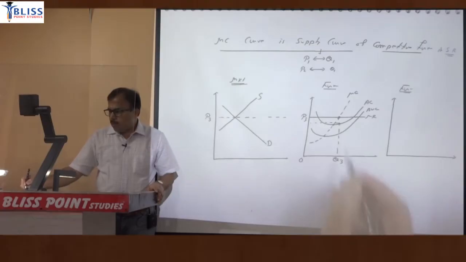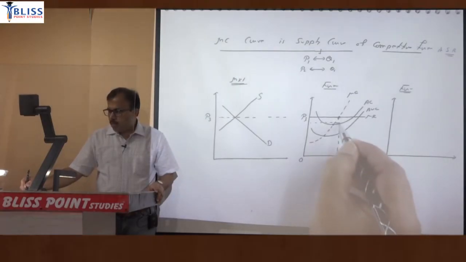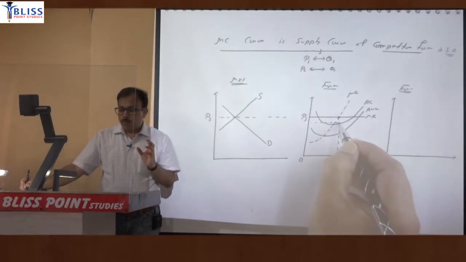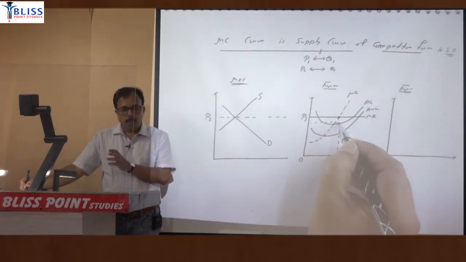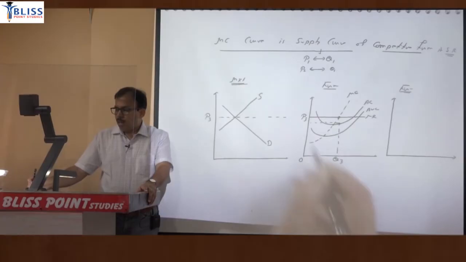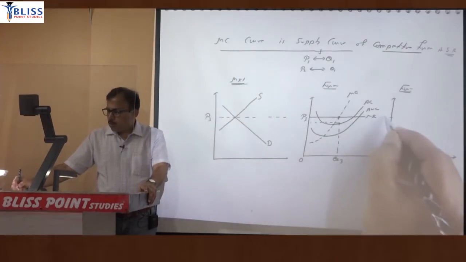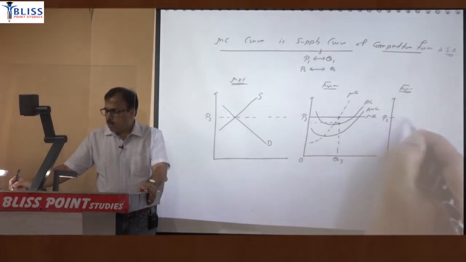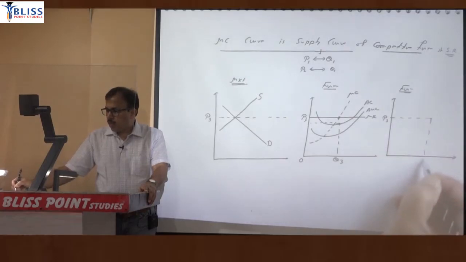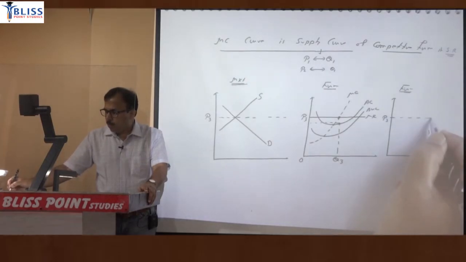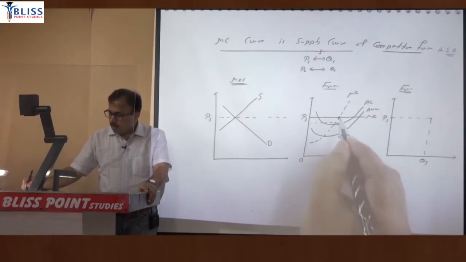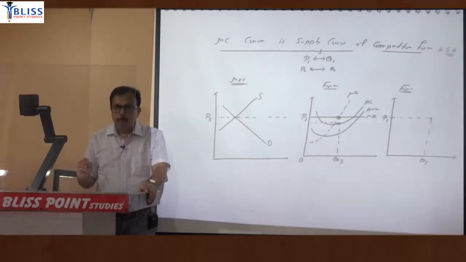For this quantity, price is more, average cost is less. So firm is making supernormal profit. So firm will supply quantity Q3 at price P3. So at price P3, quantity supplied will be Q3. So I just marked one point here. इस point को यहाँ plot कर दिया.